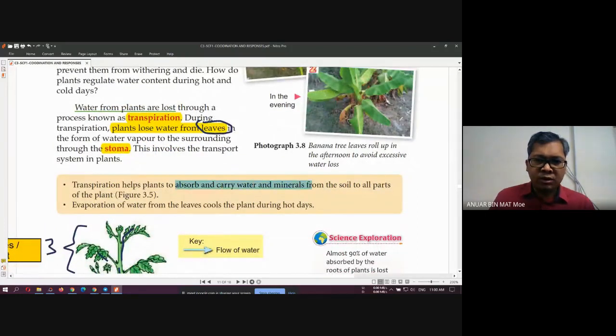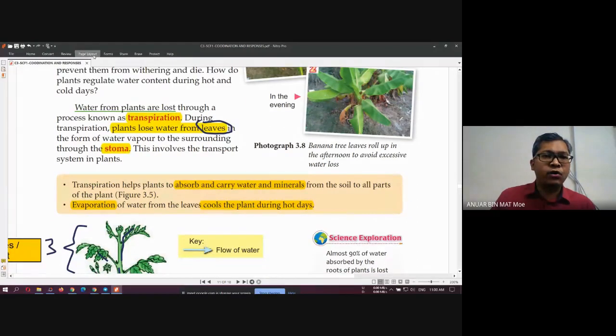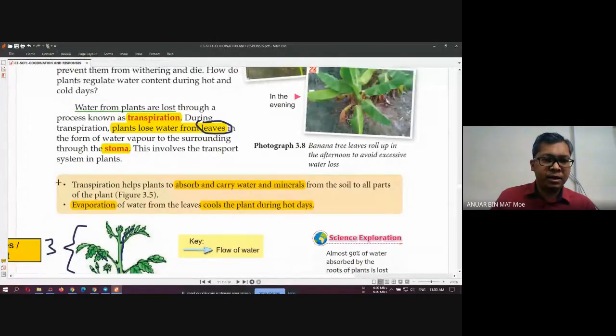Okay, never mind. So what is the importance of transpiration? Absorb and carry water and mineral. Okay, the function of transpiration: absorb and carry water and mineral. And then the evaporation of water from the leaf cools the plant. The evaporation cools the plant during hot days. Okay, these are what we call the functions of transpiration.